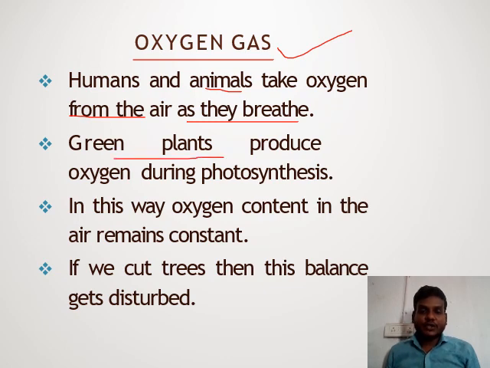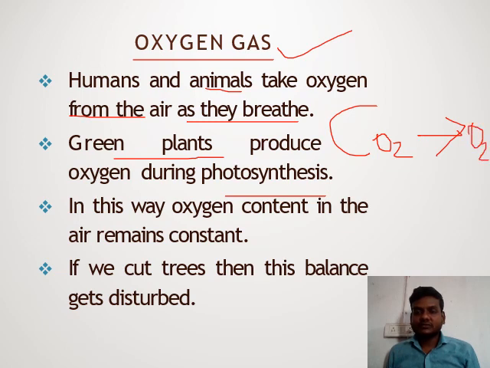And green plants produce oxygen during photosynthesis. Green plants take carbon dioxide and release oxygen.